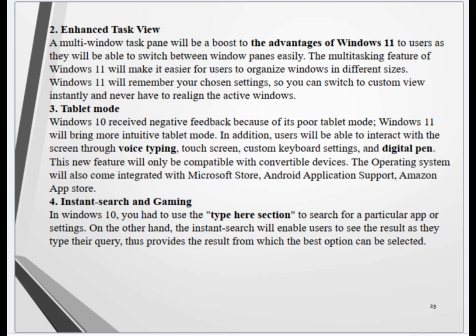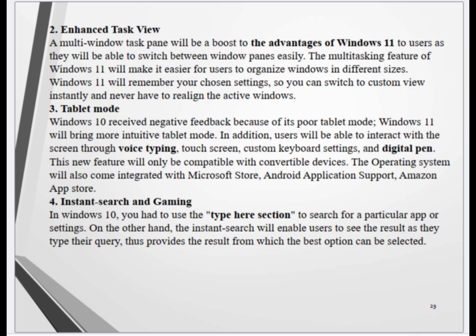28. 2. Enhanced task view. A multi-window task pane will be a boost to the advantages of Windows 11 for users, as they will be able to switch between window panes easily. The multitasking feature of Windows 11 will make it easier for users to organize windows in different sizes. Windows 11 will remember your chosen settings, so you can switch to custom view instantly and never have to realign the active windows.